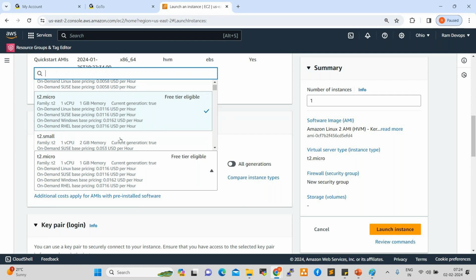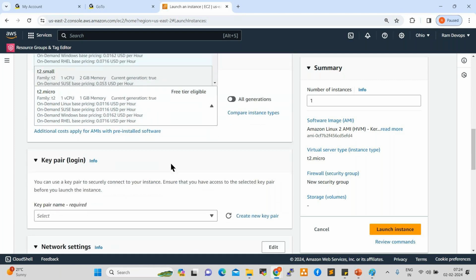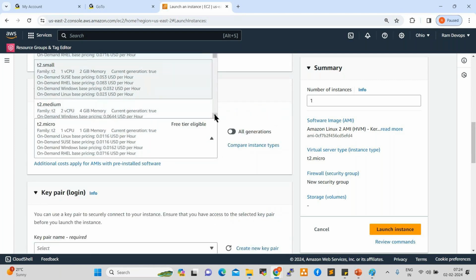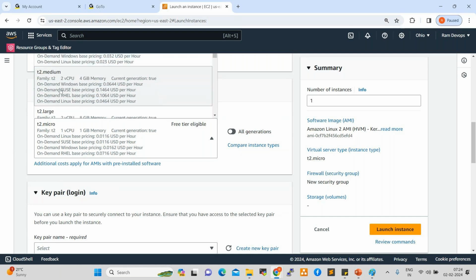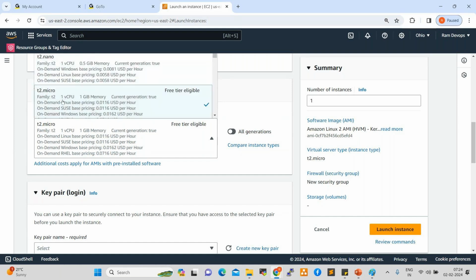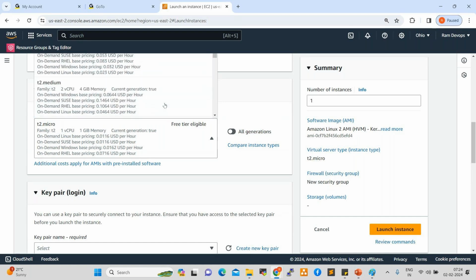If you select T2 medium or higher configuration, T2 medium has two CPUs, 4 GB RAM. Normally in real-time projects, we don't use the T2 micro. We always use T2 medium because one CPU, 1 GB RAM is not sufficient for production applications. You understand, right, everyone? For example, if we are running Flipkart on a server, 1 CPU, 1 GB RAM is not sufficient. That is why T2 medium or T2 large.